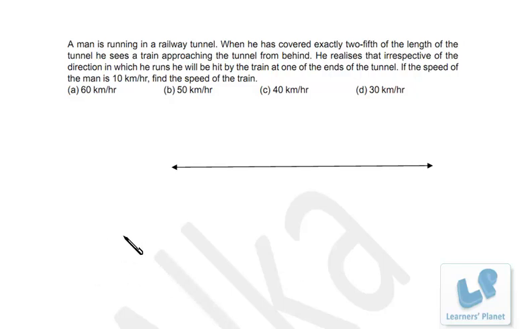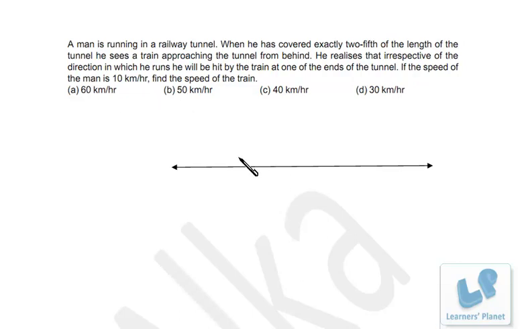Let's take this question based on time, speed and distance. A man is running in a railway tunnel. When he covers exactly 2/5 of the length of the tunnel, he sees a train approaching the tunnel from behind. He realizes that irrespective of the direction in which he runs, he will be hit by the train at one of the ends of the tunnel. If the speed of the man is 10 km per hour, find the speed of the train.